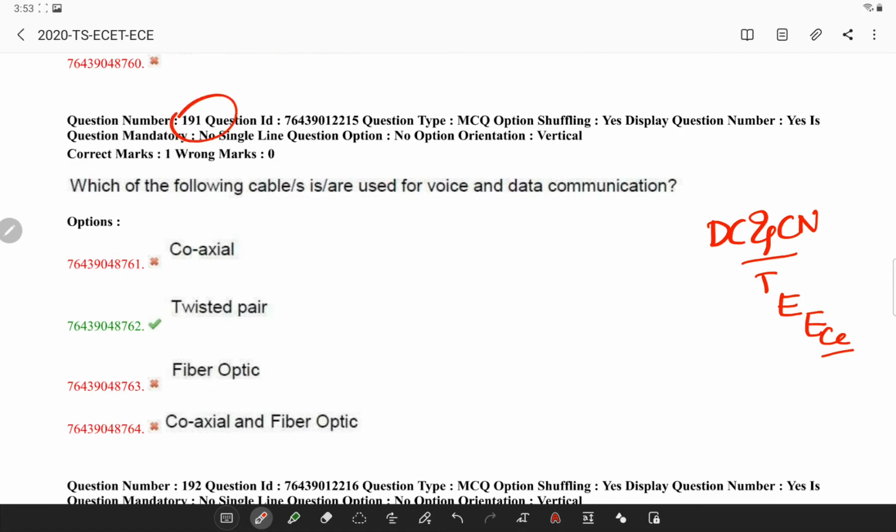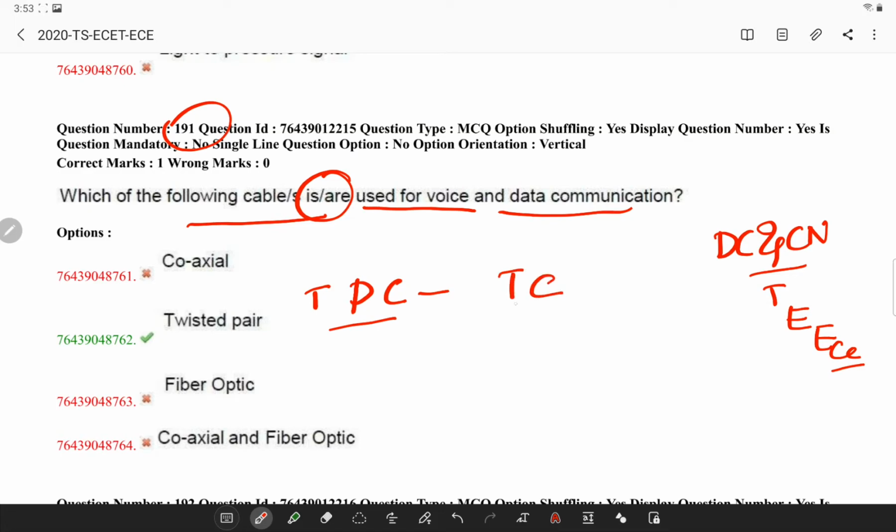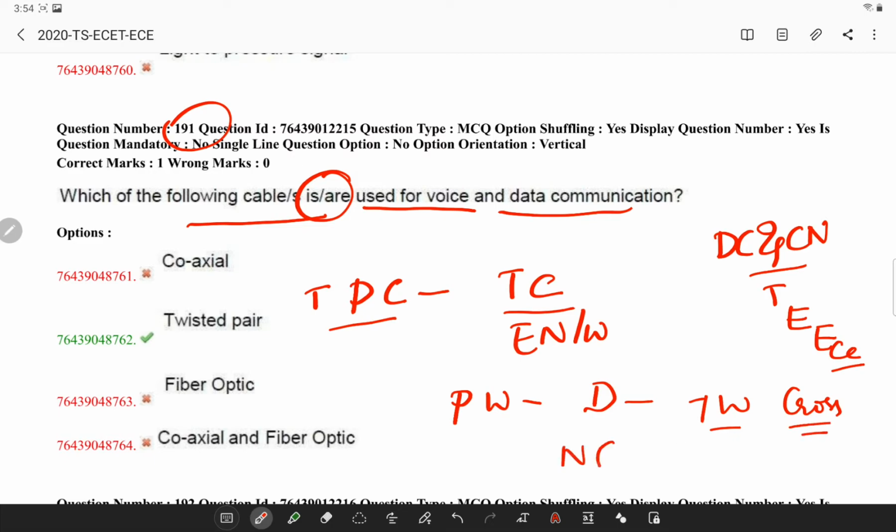The first question: which of the following cables is used for voice and data communication? Generally, twisted pair cable is a type of cabling that is used for telephone communication and most Ethernet networks. A pair of wires forms a circuit that can transmit data, and the pairs are twisted to provide protection against crosstalk, which is an important feature, and the noise generated by the adjacent pairs. So twisted pair is your answer.